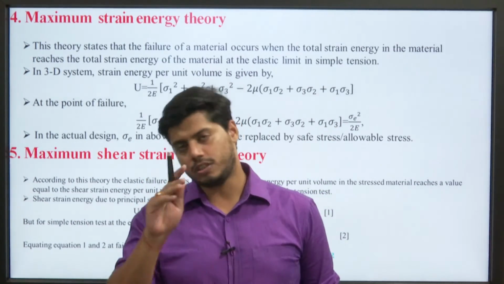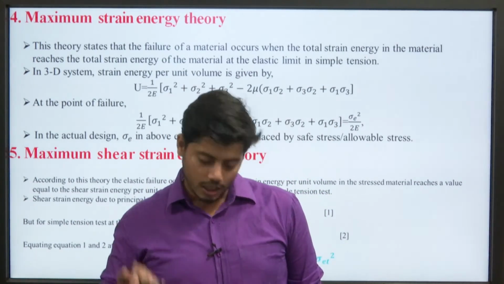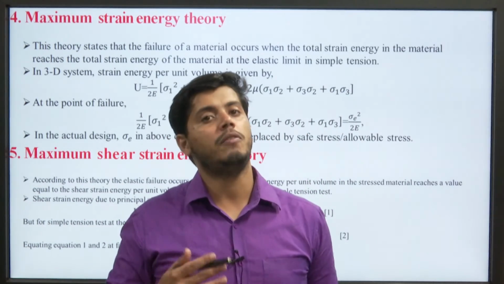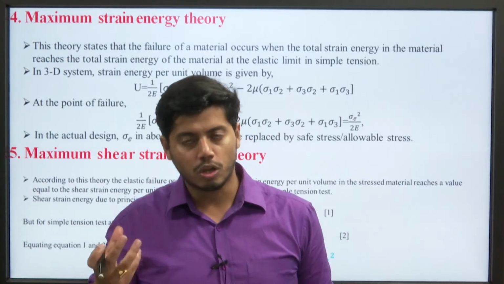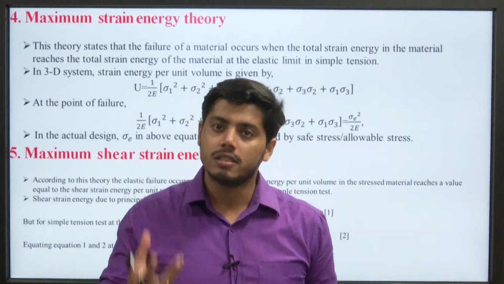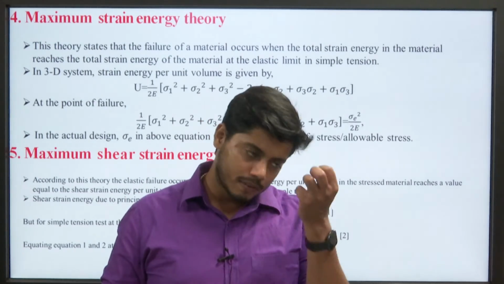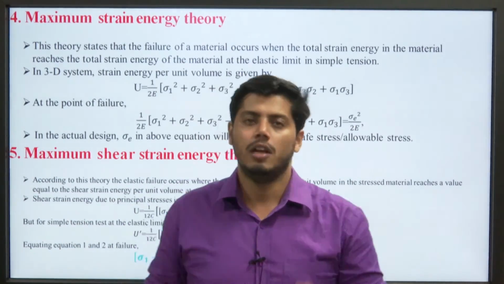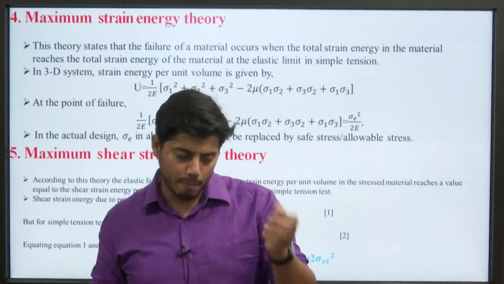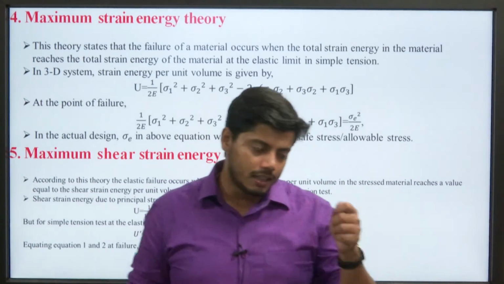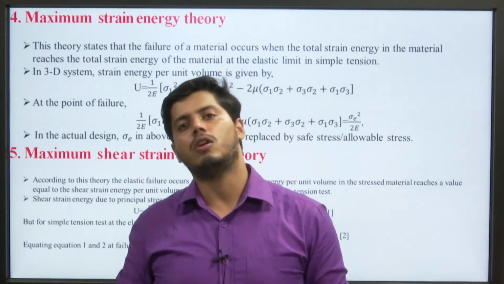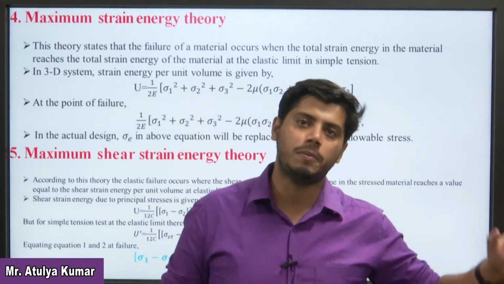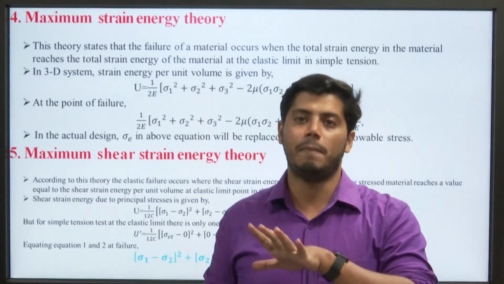Once again, first of all we have to discuss what strain energy is. Strain energy is the amount of energy a body absorbs when it is deformed, as the name suggests itself. So, what is the maximum strain energy theory? It states that the failure of a material occurs only when the total strain energy in a material reaches the total strain energy of the material at the elastic limit in simple tension.